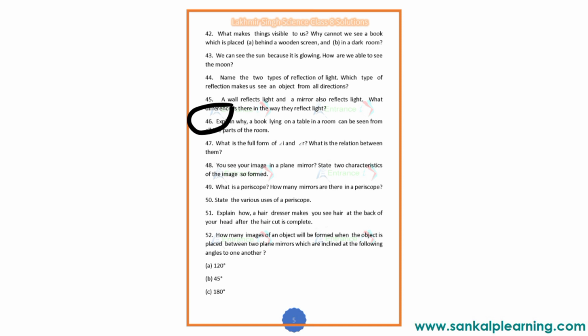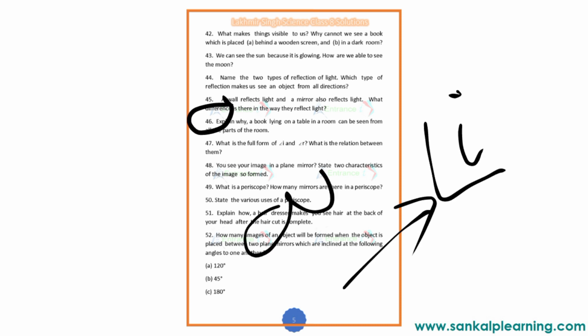Just mark it. I will clarify it in the next class. Then, what is the full form of angle I? Angle I is nothing but angle of incidence.